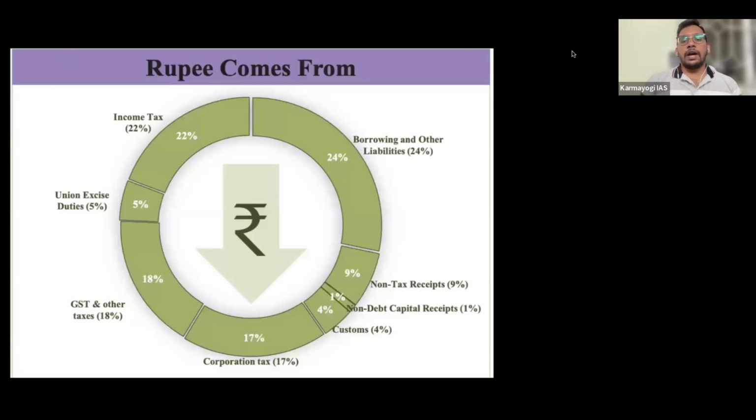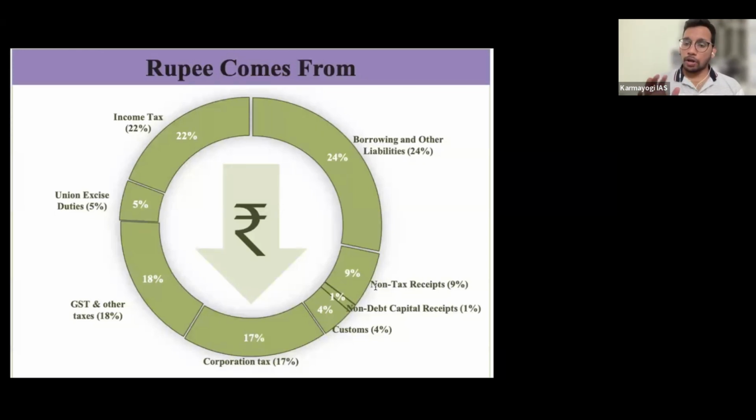First one, as I said, the receipts. That means from where the government is receiving money. It includes borrowings also. It is not revenue I'm talking about, I'm talking about the receipt. So out of the total receipt, 24% that the government is receiving is borrowing and other liabilities, which we need to pay back, right? This is part of the capital receipt basically. So most of the rupee that we are getting is in the form of borrowings and other liabilities, 24%. Then we have income tax, 22%. Are you getting my point? Please confirm. Are you getting what receipts are?